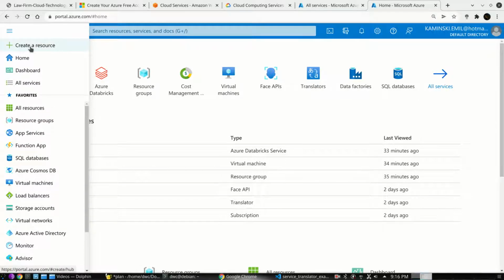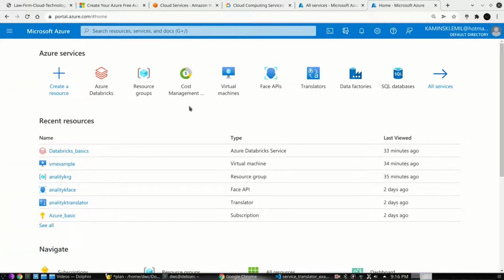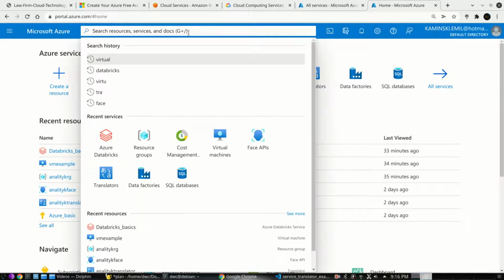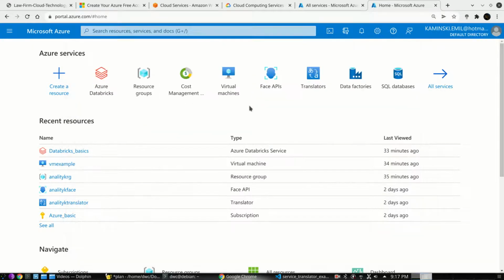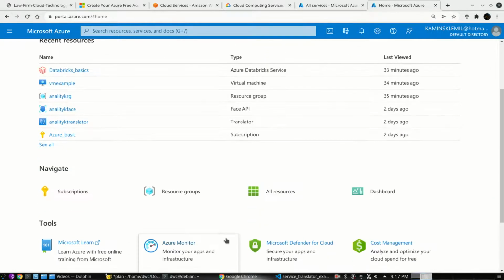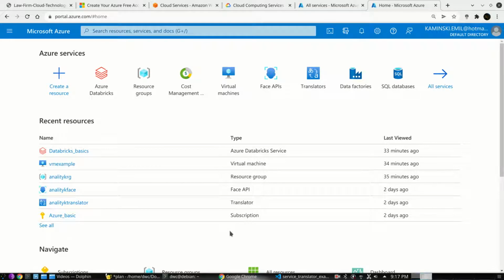We can create new resources like databases, virtual machines, storage and so on, just over here. The same we can do by typing the name of the resource which we want to create. We will do a couple of examples in a second. Or we can also select different resources just from the main view. At the beginning, everything looks a bit complex, but after you log in a couple of times and get familiar with the way it works and looks, it starts to be actually pretty simple. Let's do a few examples.